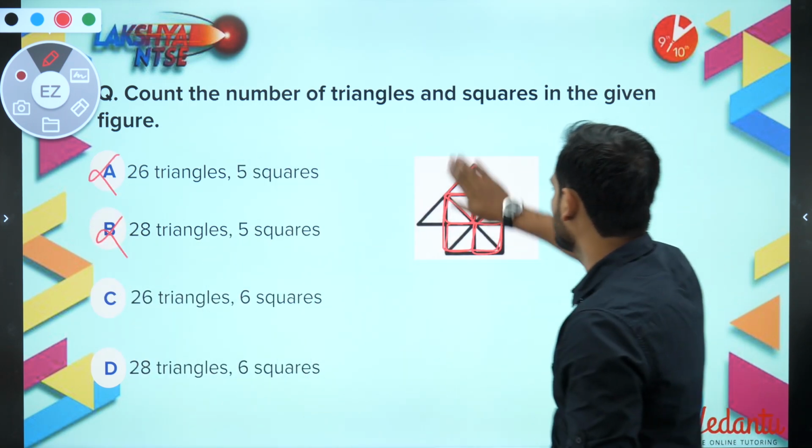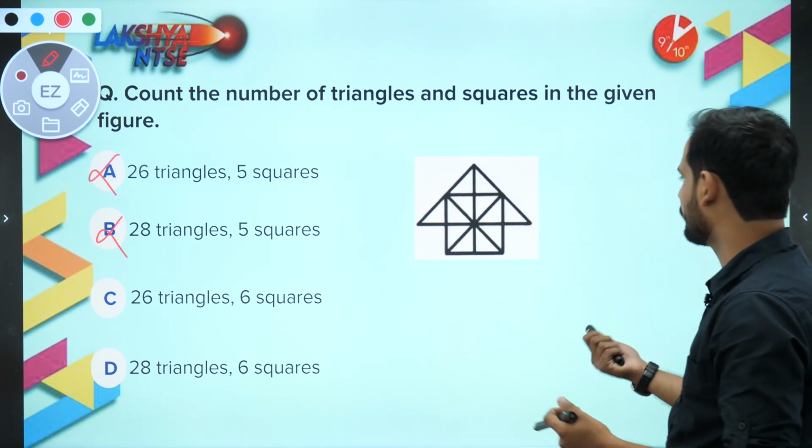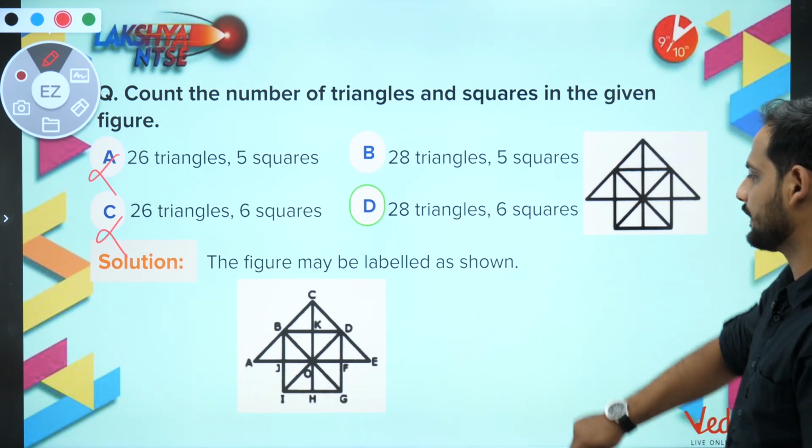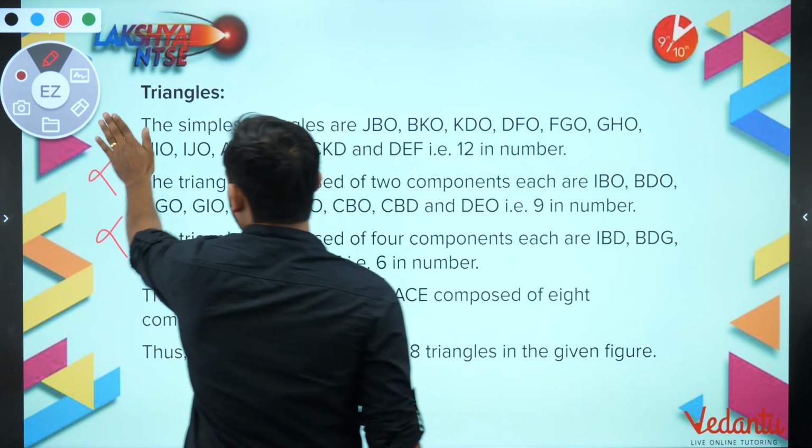So now you have to find out the number of triangles. If you count the number of triangles, you will see that there are a total of 28 triangles. What are those? I have just shown it here. It's all shown here.